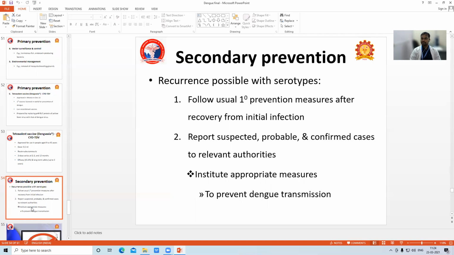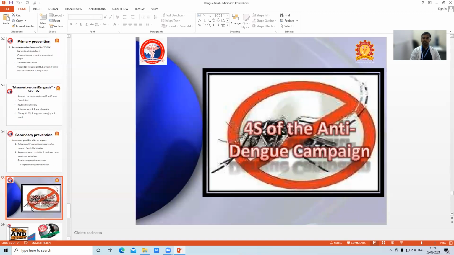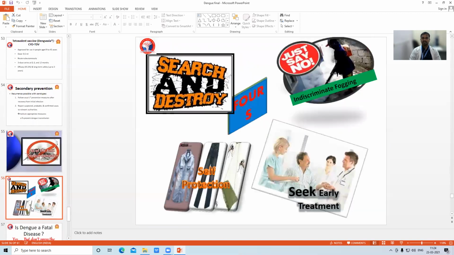Report suspected, probable, and confirmed cases to the relevant authorities. Institute appropriate measures to prevent dengue transmission. So the 4 S's of the anti-dengue campaign. What are the 4 S's? Search and destroy. Say no to indiscriminate fogging. Self-protection. Seek early treatment.